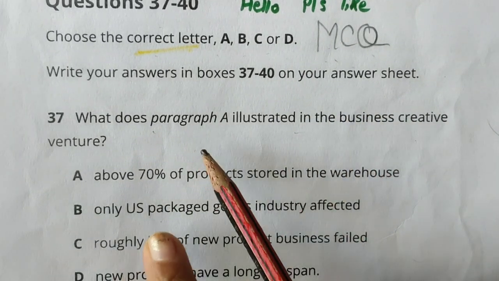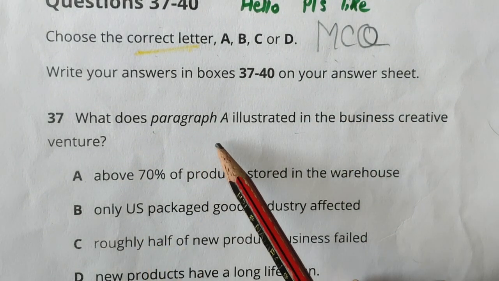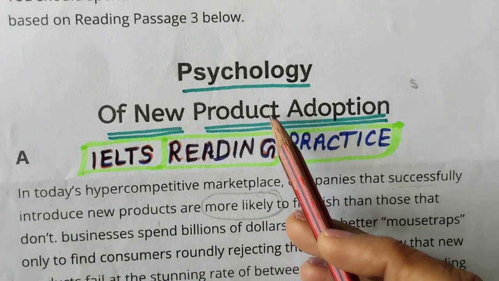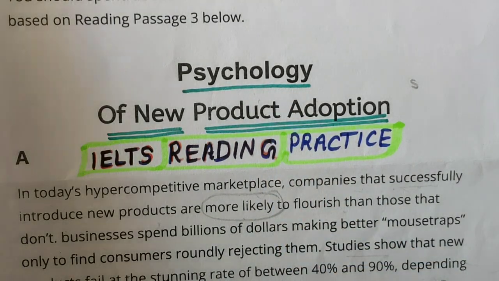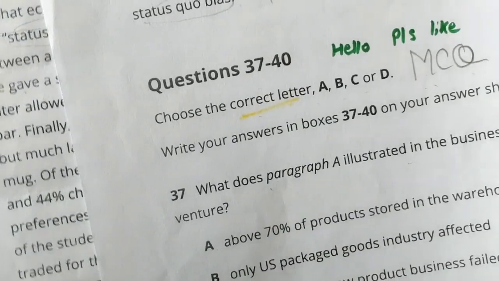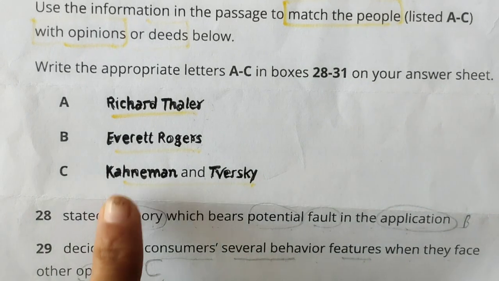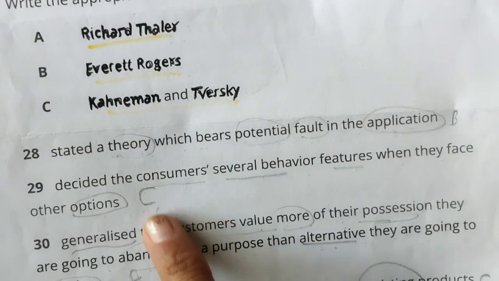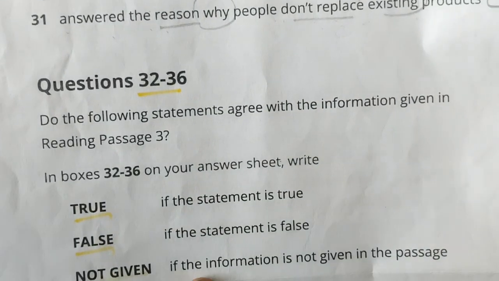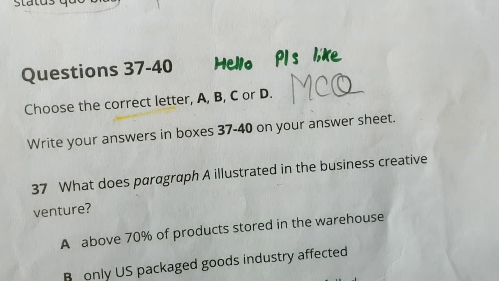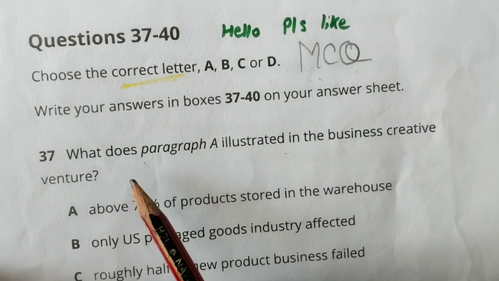Let me show you this reading passage also. This reading passage we have done in the previous video, and for this we have already done this question statement. The first type of question was matching these people with these statements, the second was true, false, not given, and only the third question we have left, that is the multiple choice question. Let's do it. Okay, so paragraph A.